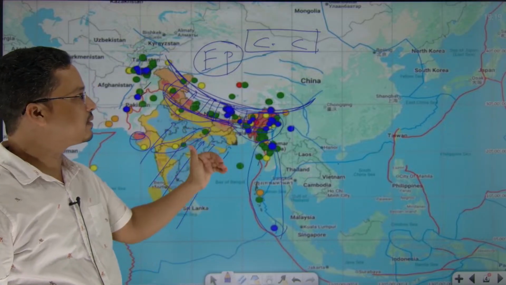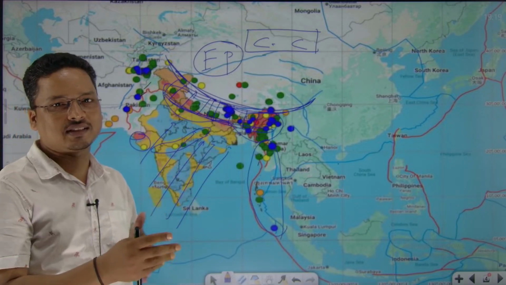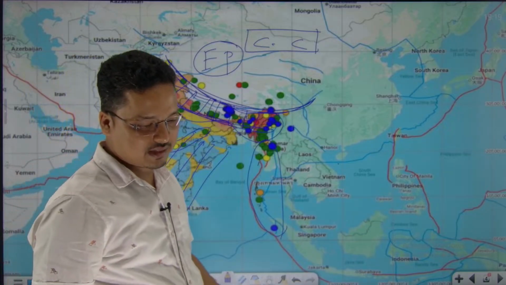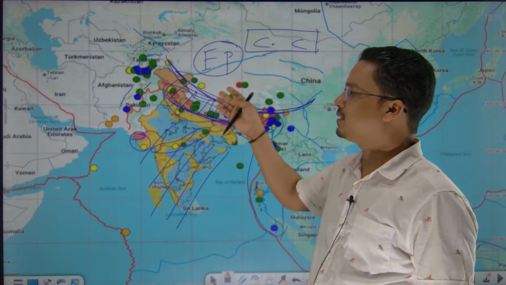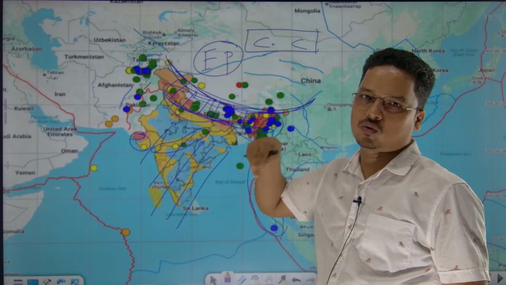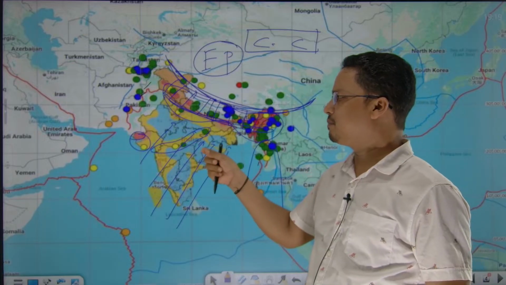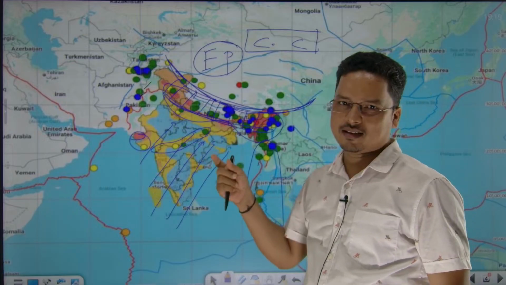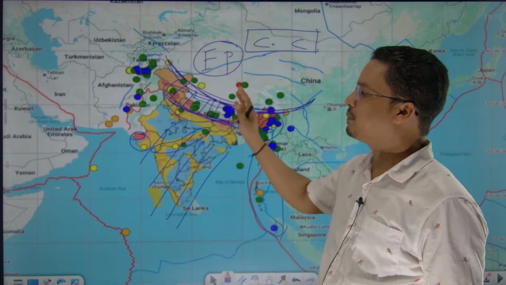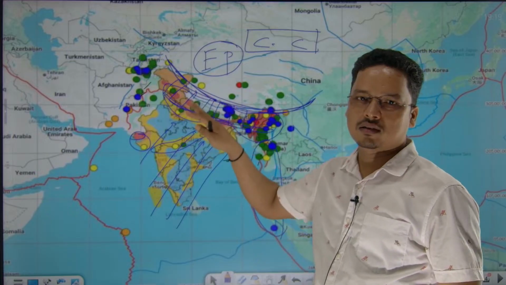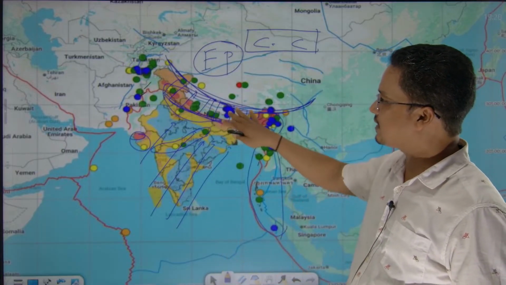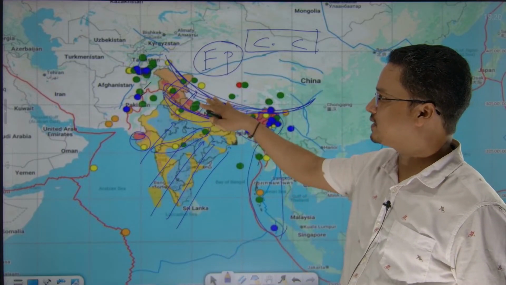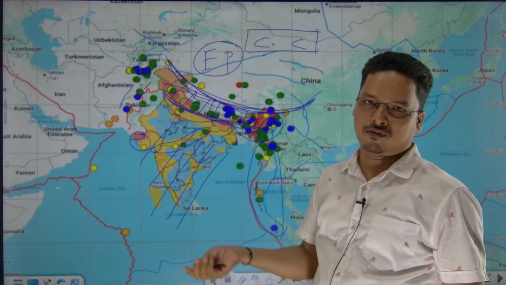Why is there less subduction? Because both the continents will have the same sort of density and the same sort of thickness. Had it been an oceanic one, the result could have been different, right? Just imagine if the Indian plate were oceanic, then the whole of the plate could have been consumed. And this mountain range, as you are looking at it at present, could also have been in a different form.